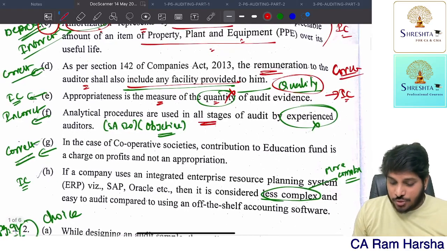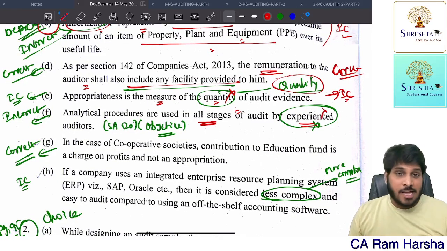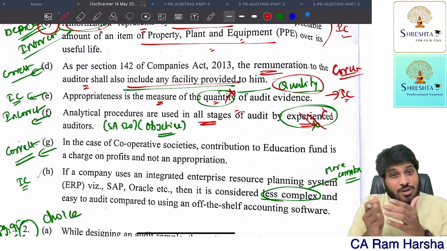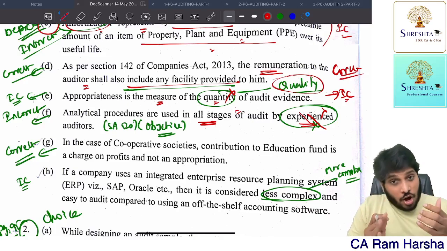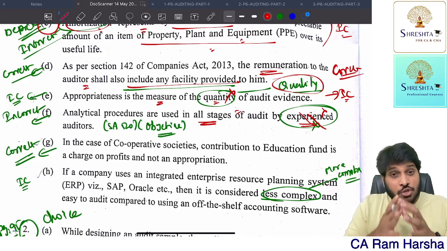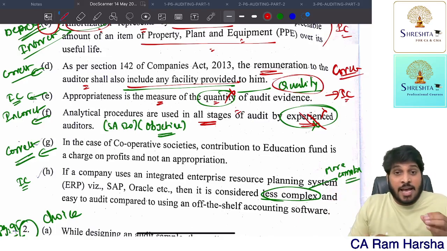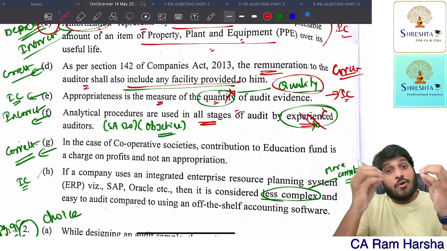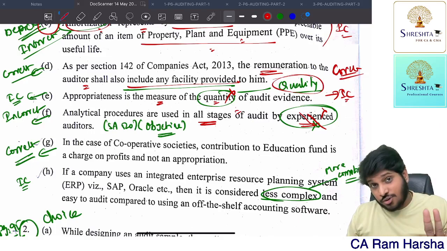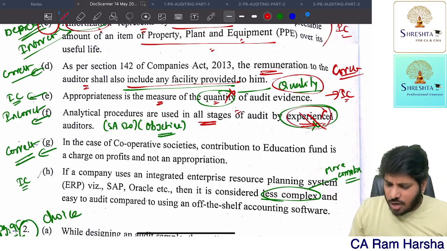Analytical procedures are used in all stages of audit, which is correct, by experienced auditor. Wrong. There is no question of experienced auditor. So you need to write the definition of analytical procedure or objective of analytical procedure and mention that analytical procedures are used during the planning stage, execution phase and conclusion phase of an audit. Analytical procedures are used throughout the audit, at the time of planning, performance and conclusion, all three stages, by any auditor. There is no specific term called experienced auditor.